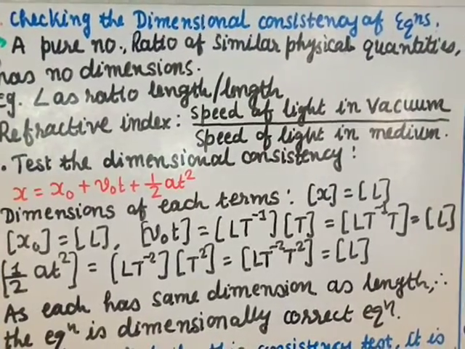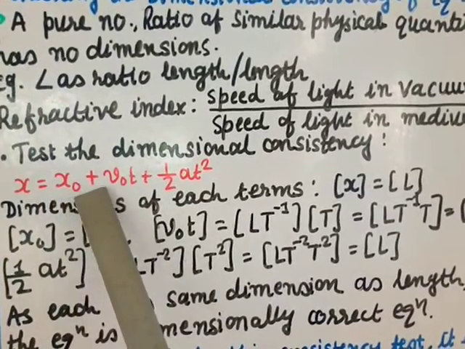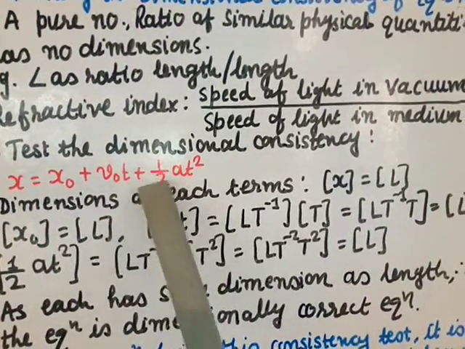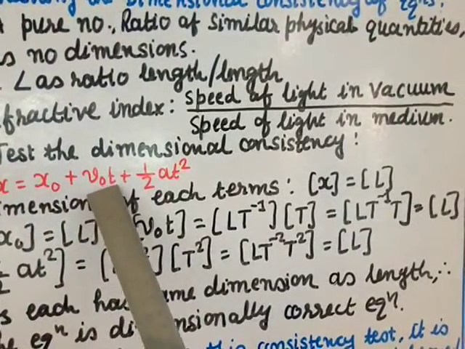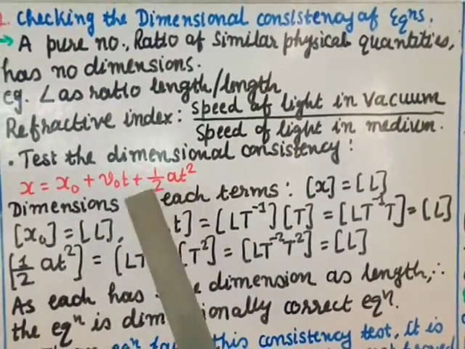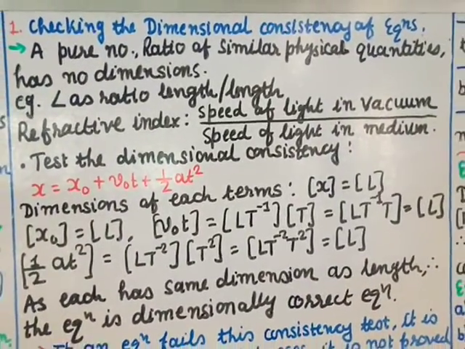We shall do this with an example. We know the formula x is equal to x naught plus v naught t plus half a t square. This is distance, velocity, time, acceleration and time. We shall check that each of these terms has the same dimensions.